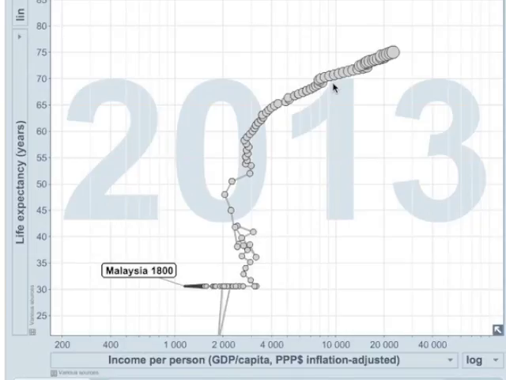On the y-axis, we can see that life expectancy in Malaysia was 59.42 years, then it reached 63.94 years in the 1970s, and finally reached 71.06 years in the 1990s. In 2000, the statistics show the average life expectancy to be 72.40 years, and now in 2013 it has reached 74.04 years.